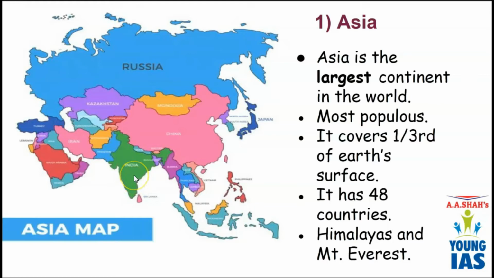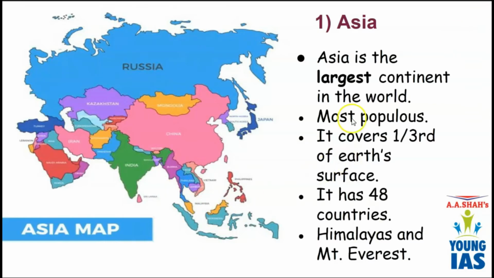Population means the number of people living in a place. Okay, so India ranks second in the world, whereas China ranks first in the world. Both of these nations lie in the Asian continent. So Asia has the maximum number of people. Asia is large in size. It covers 1/3 of the Earth's surface. Plus, it is the most populous continent. It has altogether 48 countries.